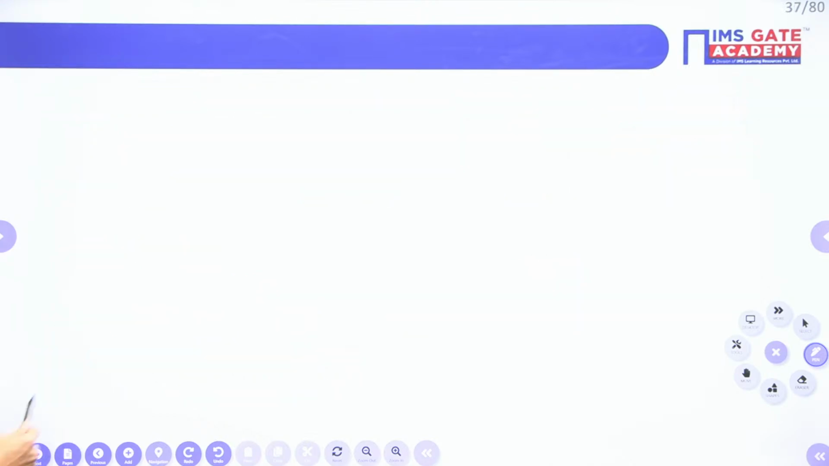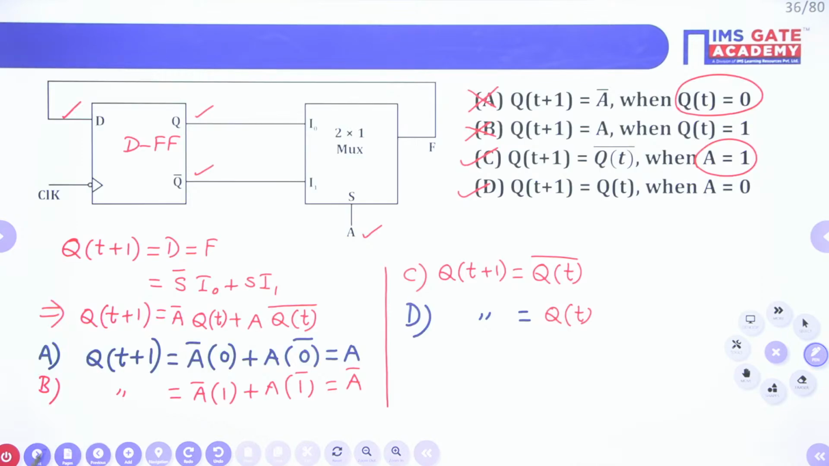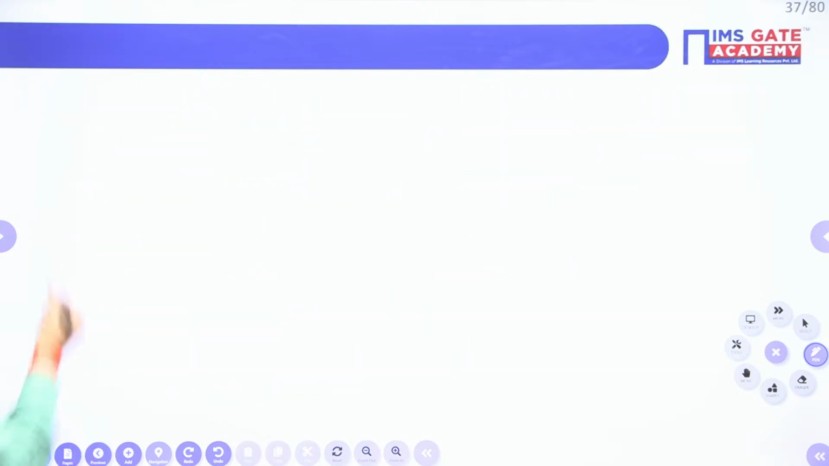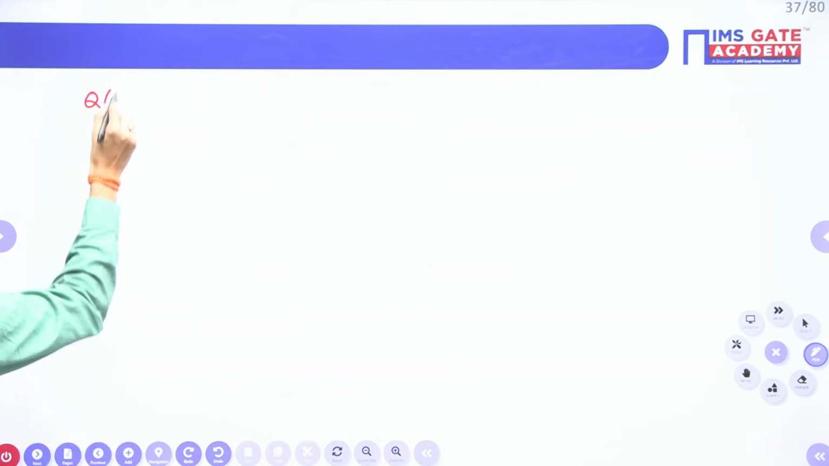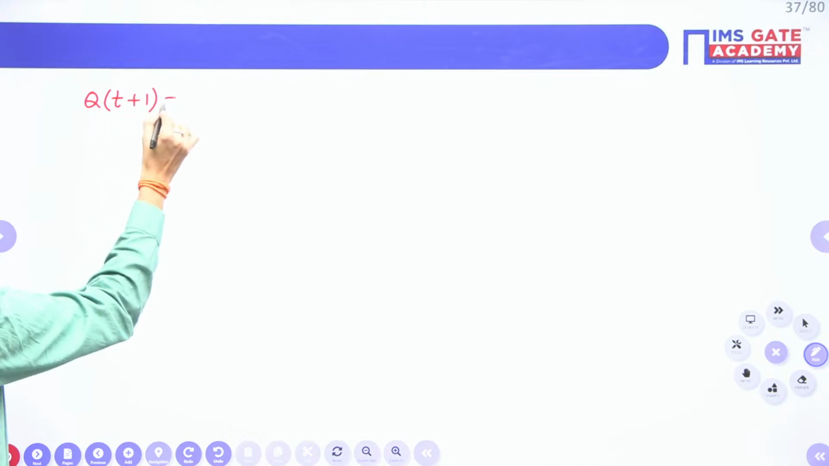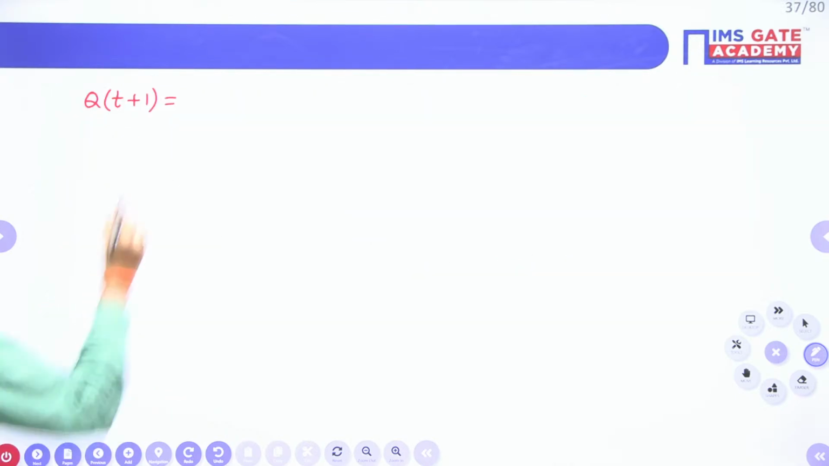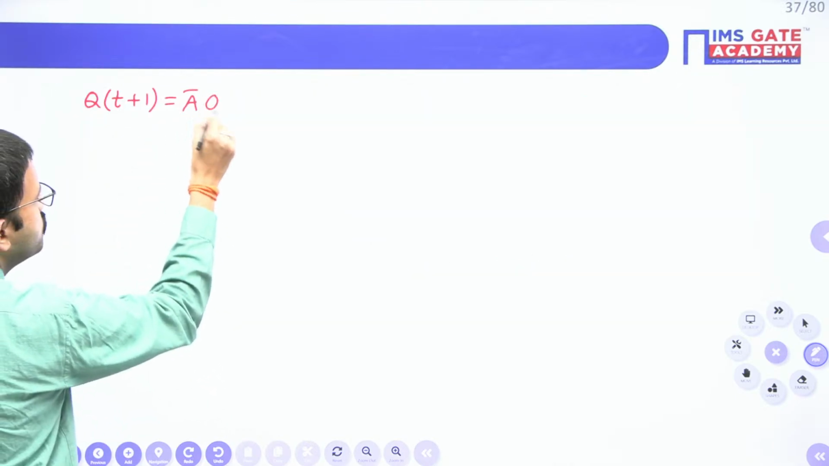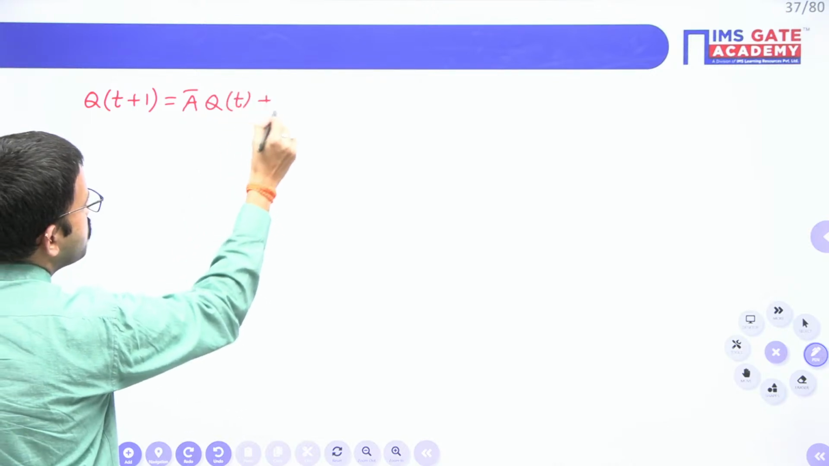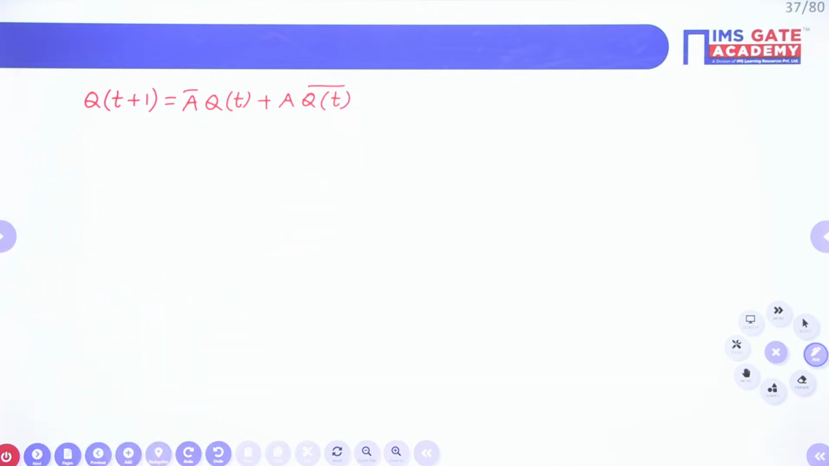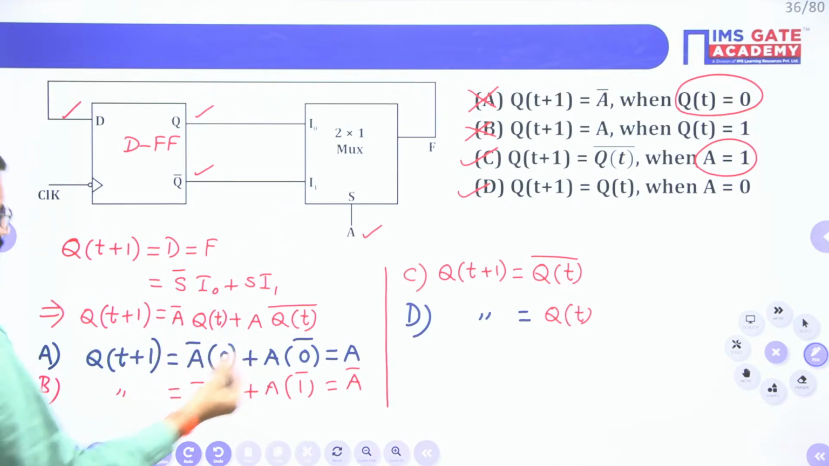Okay. Now, whatever the equation we got, I will write once again. Q of t plus 1 equal to, we got the characteristic equation like this: Q of t plus 1 equal to A bar Q plus A Q bar. This is the characteristic equation they have given.